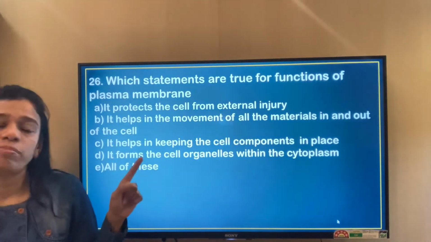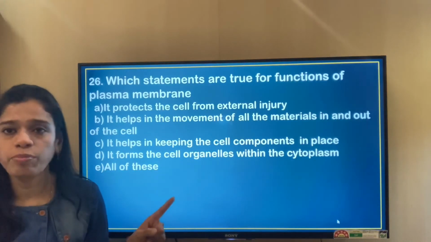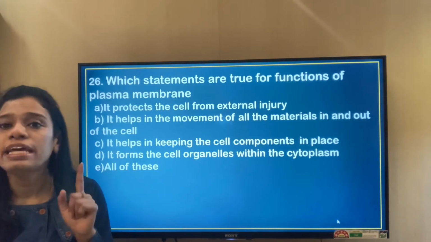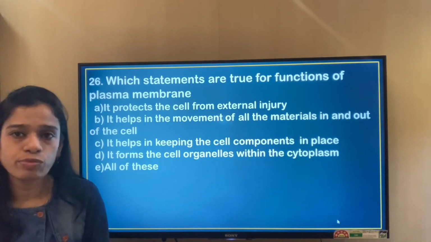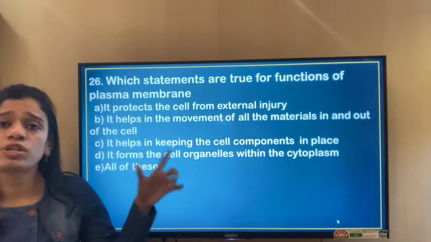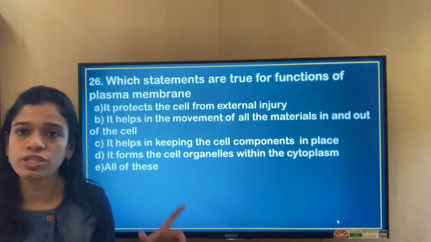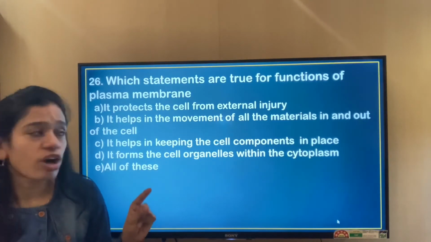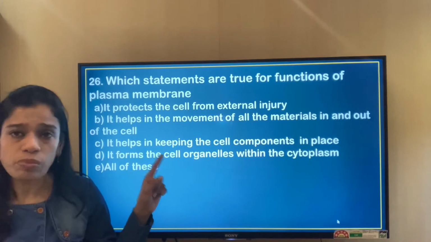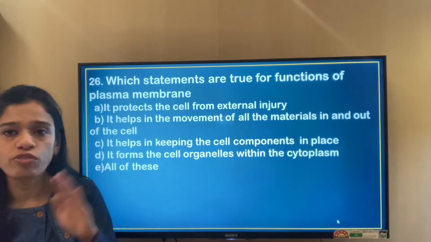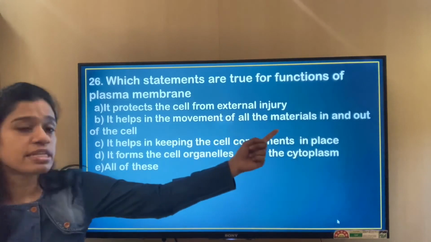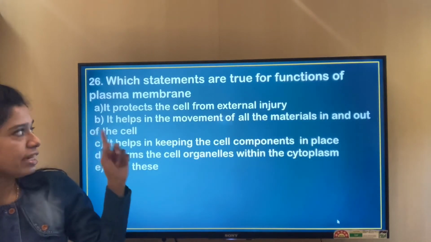If you remember, the cell membrane or plasma membrane does not allow the movement of all the materials. It allows the movement of some specific materials only, because it has pores in it. So it is a semi-permeable membrane. It does not allow the movement of all of it. And so this statement is incorrect, or false.